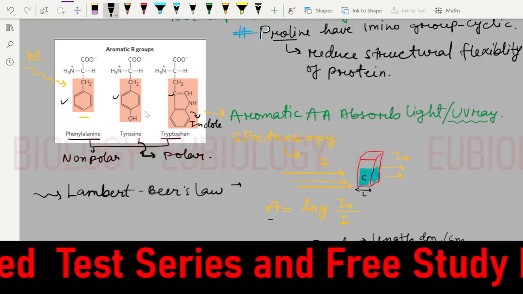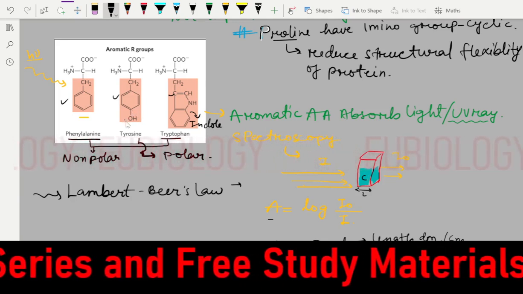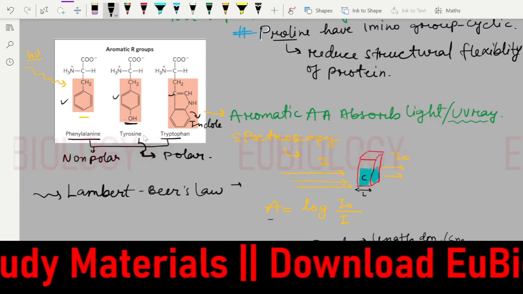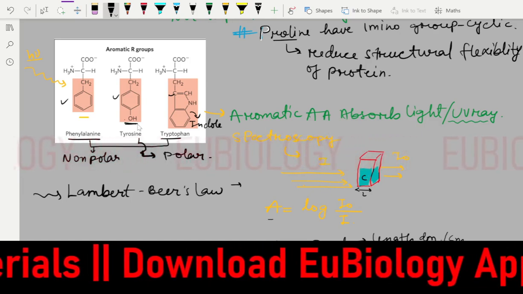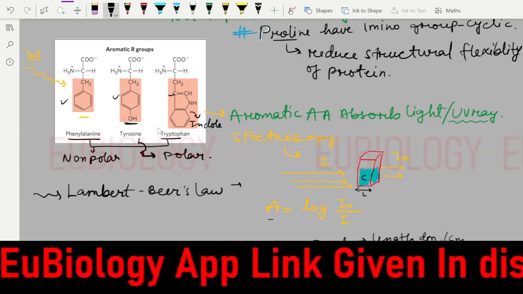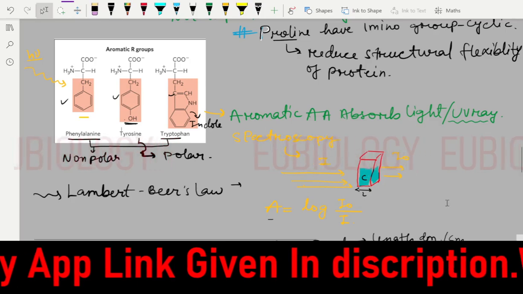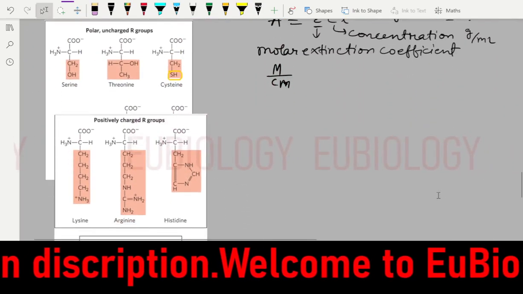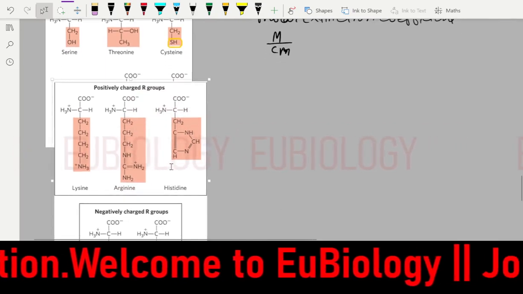Hydroxyl group will be there in the tyrosine. Where is it? This. Because of this, it will become a little polar. A free hydroxyl group will be there, which can contribute to polarity, making the amino acid more polar. Now we'll see the polar uncharged.